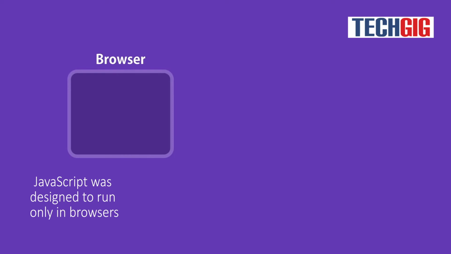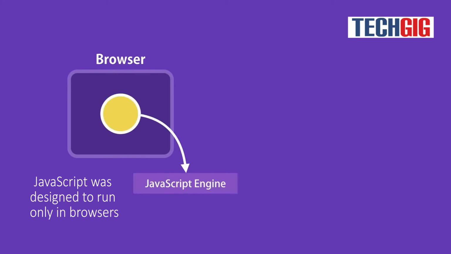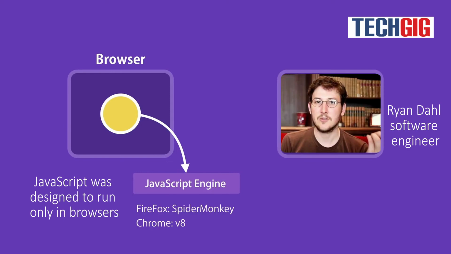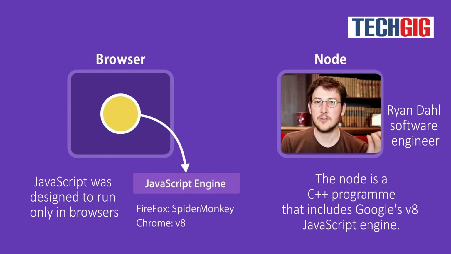JavaScript was designed to run only in browsers, so every browser has a JavaScript engine that can execute JavaScript code. For example, the JavaScript engines in Firefox and Chrome are SpiderMonkey and V8. In 2009, a very clever engineer named Ryan Dahl took the open-source JavaScript engine in Chrome and embedded it inside a C++ program he called Node.